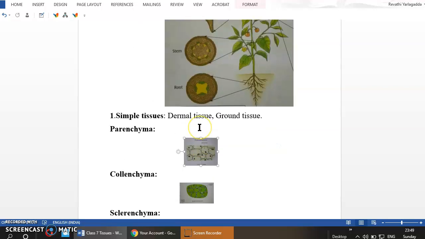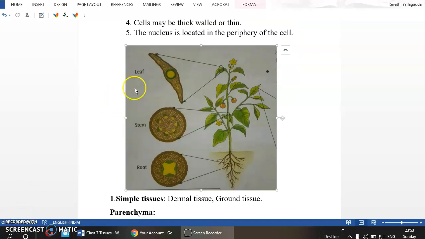And we are going to see in detail the types of the permanent tissue. So the examples of permanent tissue include the tissue which is present in the leaf, the tissue which is present in the deep parts of the stem, and the tissue which is present in the deeper parts of the root. These are said to be the examples for the permanent tissue.